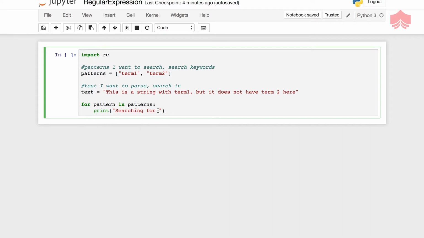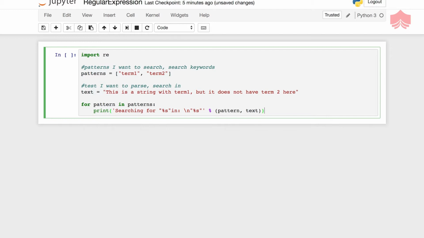Searching for, this is called a string, and then inside this I have the pattern, comma, the text.